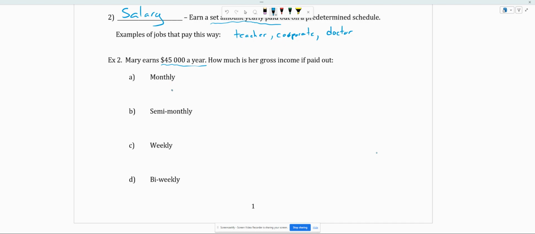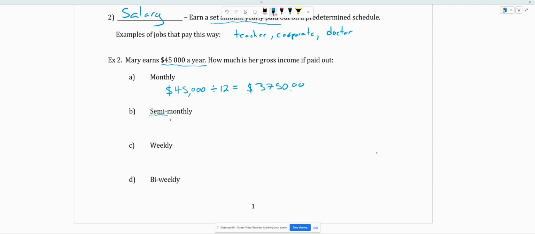So monthly, what we want to see is, obviously, there's 12 of those per year. So we're going to take the 45 grand and divide that by 12 to figure out her monthly salary, which will give us $3,750. And that's per month.